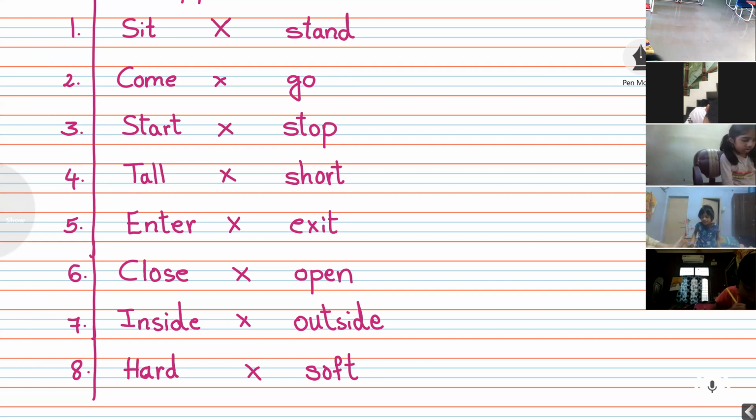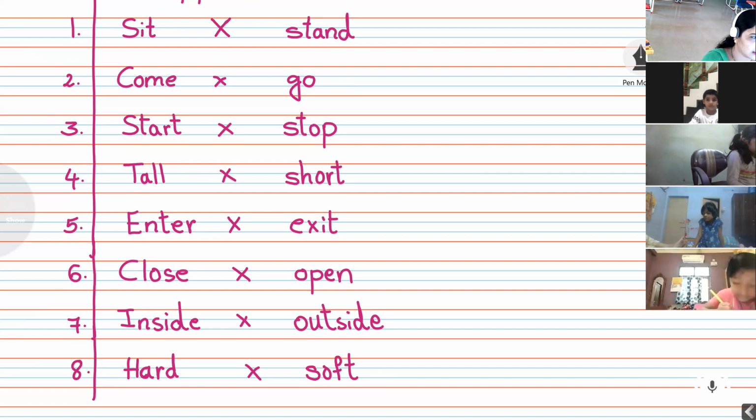Read and write, beta. Read and write. Sit opposite stand. Come opposite go. Start opposite stop.